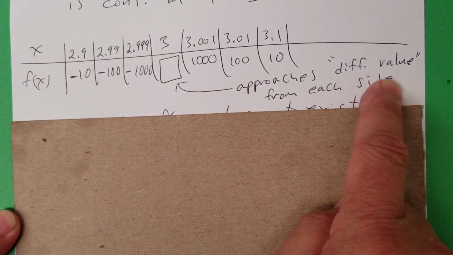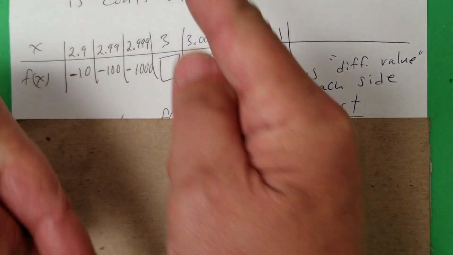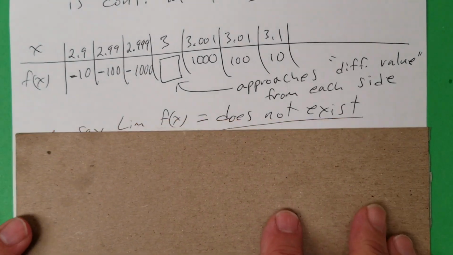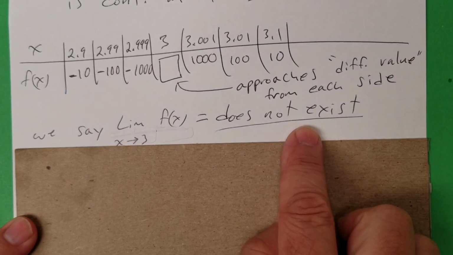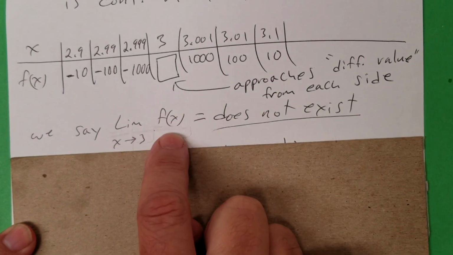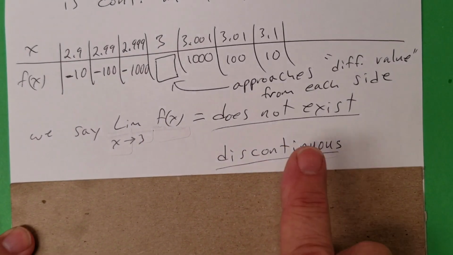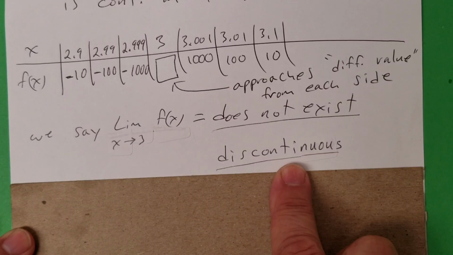We're approaching different values from each side. We're supposed to come together, but we're going different directions. That's why it does not exist. The limit of f of x as x approaches 3 does not exist, so we say it's discontinuous. It's not continuous. It's discontinuous.